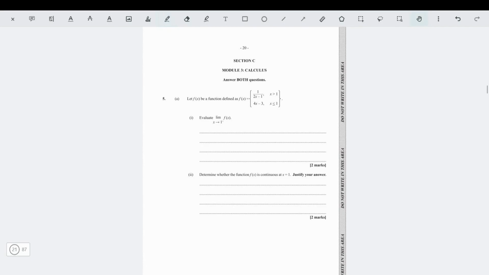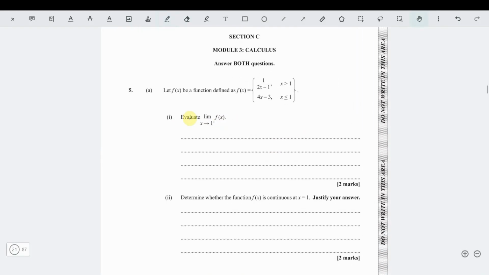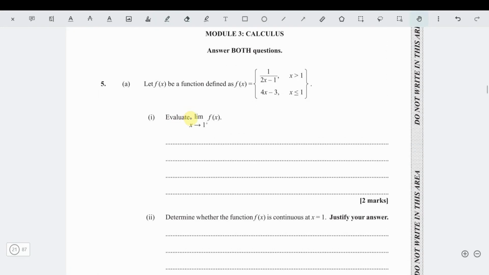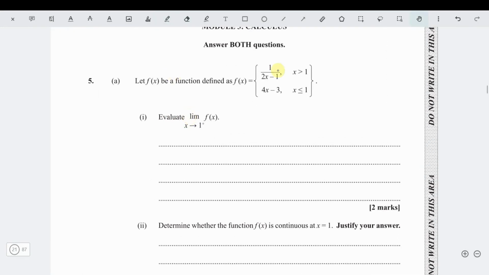That's it. And now we're on to module number 3, calculus. So the first part of the question, it says, we have a piecewise function right here. Work out the limit when x is approaching 1 from the right of it, when x is greater than 1. Greater than 1 is the top one.